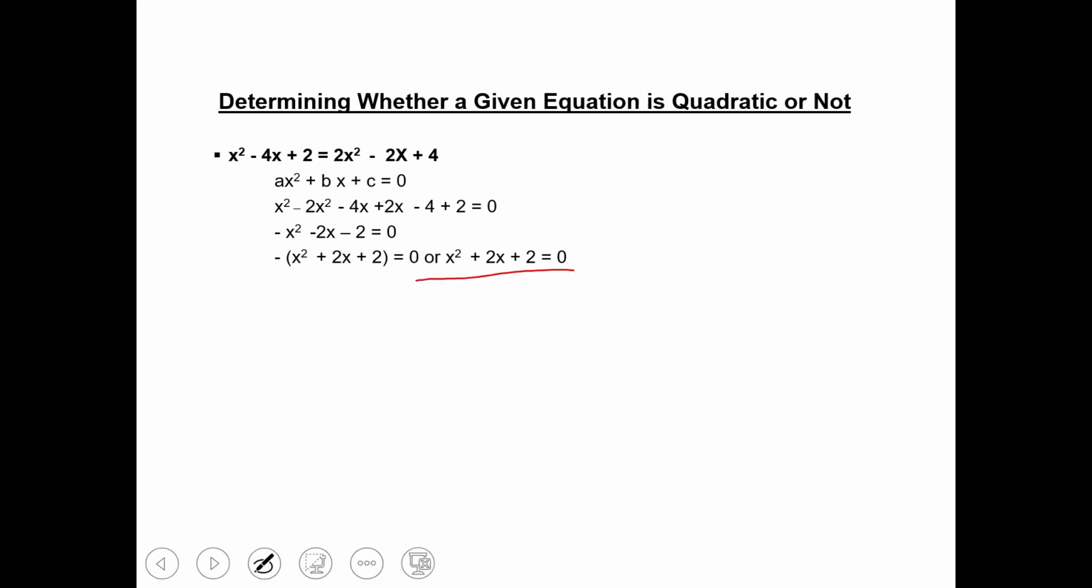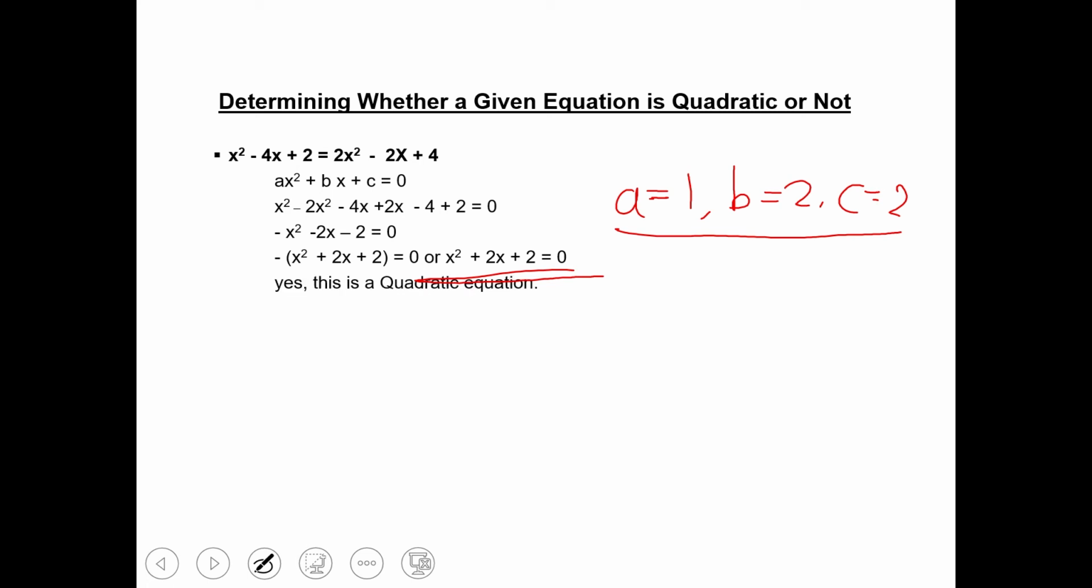Here we can say the power of x is 2, which is the highest power of this equation. If we compare, a equals to 1, b equals to 2 and c equals to 2. A, B, C are real numbers, and as we know, A, B, C are numerical coefficients of the equation. Thus, we can say this is a quadratic equation.